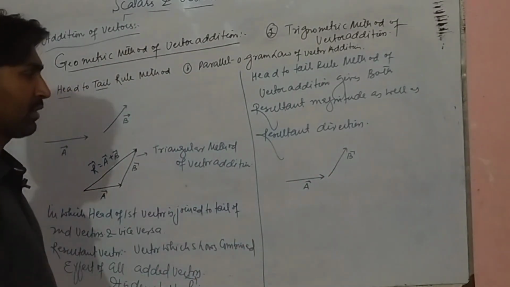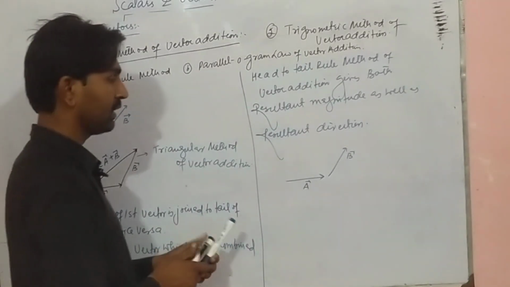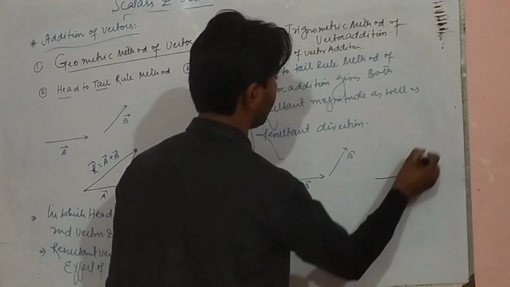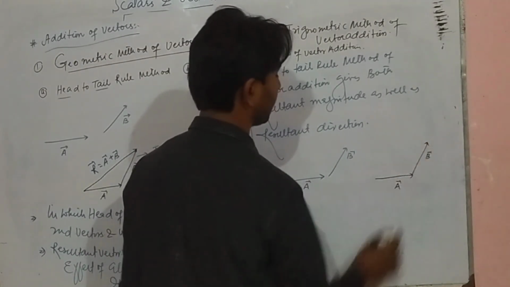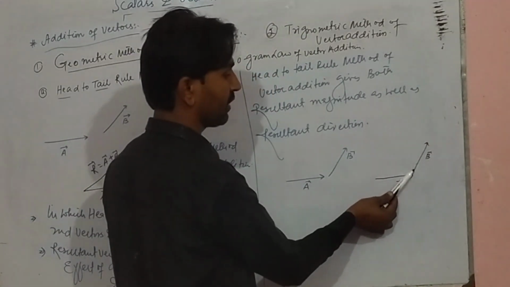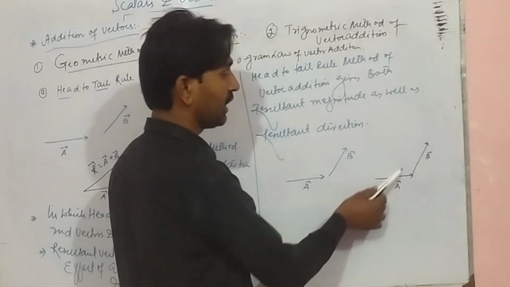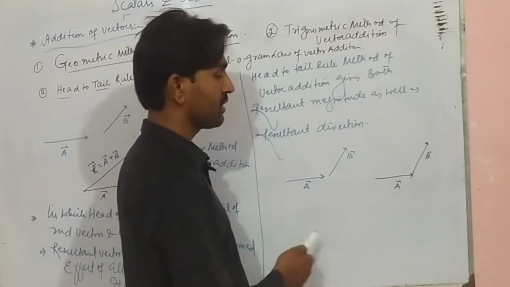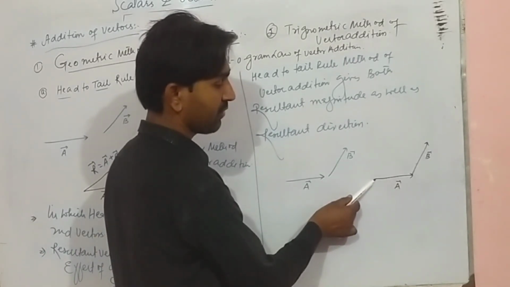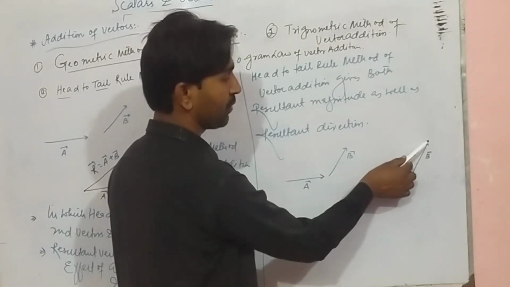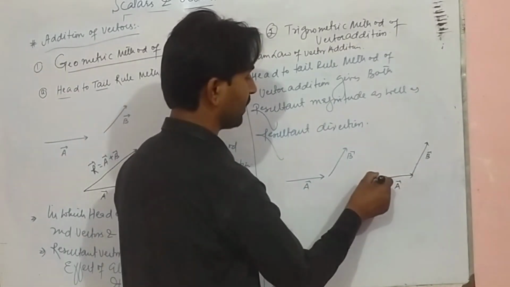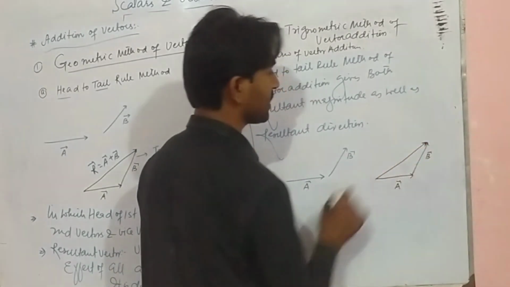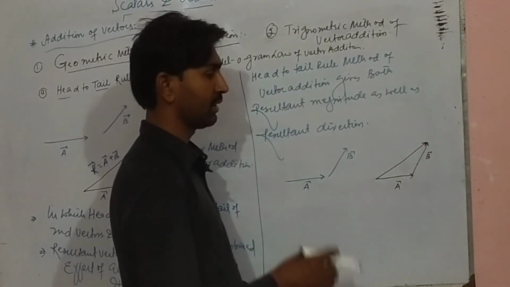The head of the first vector is joined to the tail of the second vector. If we form the resultant, it starts from the first vector and ends at the last vector. This will be the direction of the resultant.